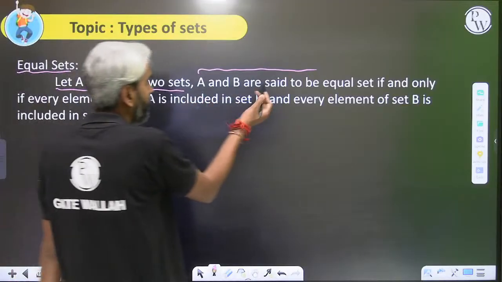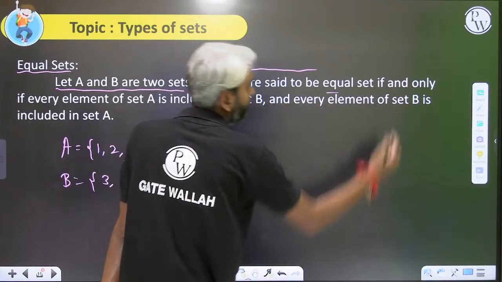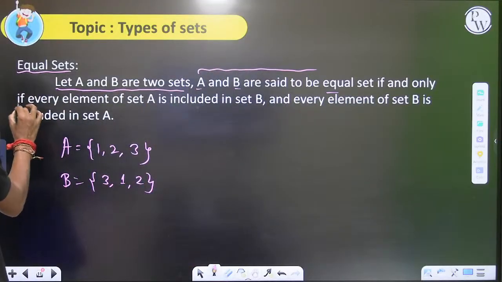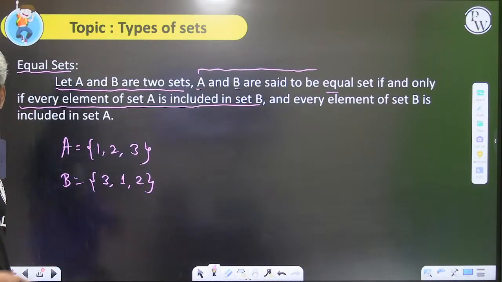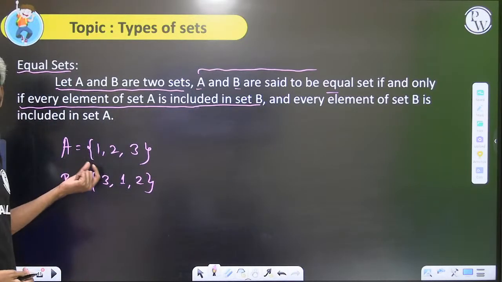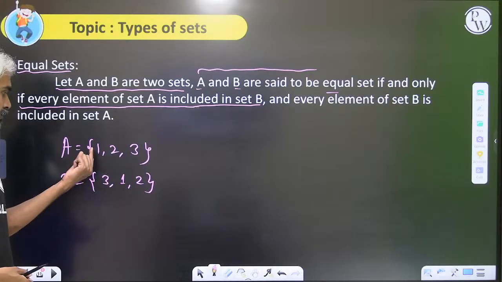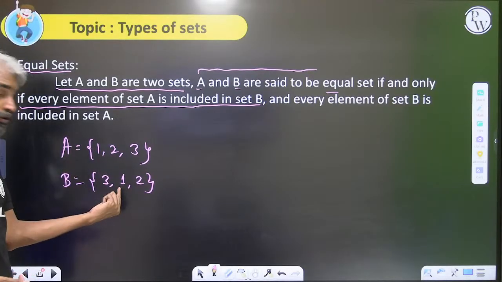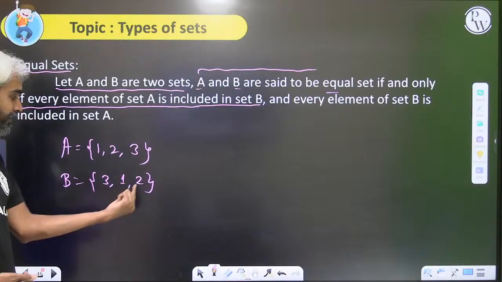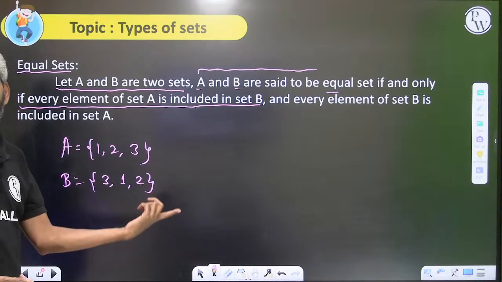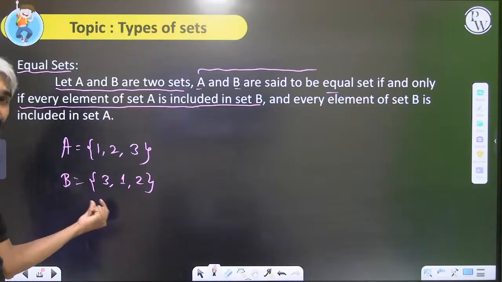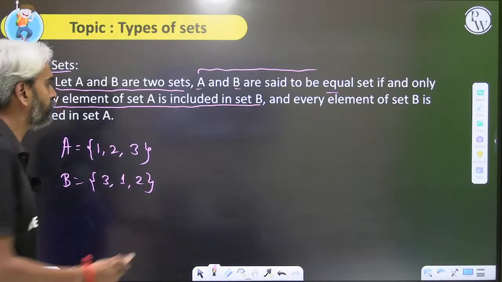So let A and B be two sets. A and B are said to be equal if and only if every element of set A is included in B. So first check this property, whether every element of set A is included in B or not. Is element 1 included in B? Yes, sir. Element 2? Yes, sir. Element 3? Yes, sir. So every element of set A is included in B, but it's not sufficient.